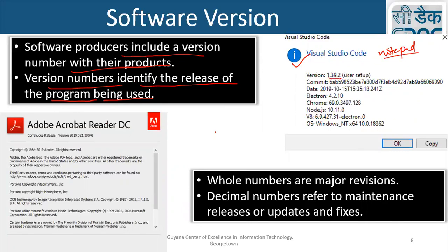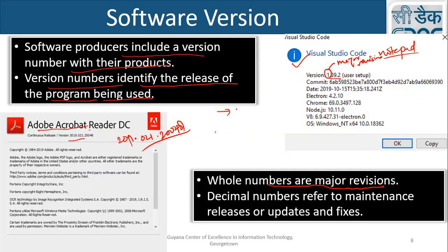See here, this version is 1.39.2. Similarly, this is Adobe Acrobat Reader. Version number is 2019.021.20048. So whole numbers are the major revision, like here, this is the major revision. So what is this version number first?